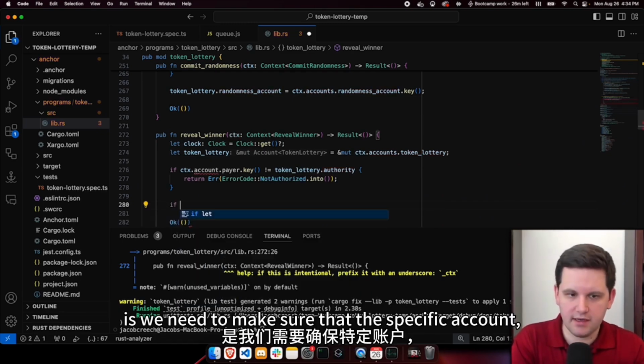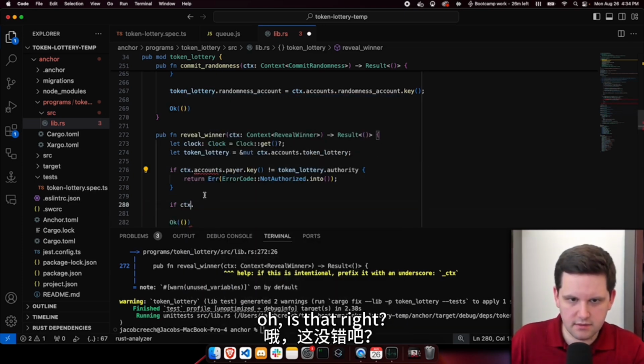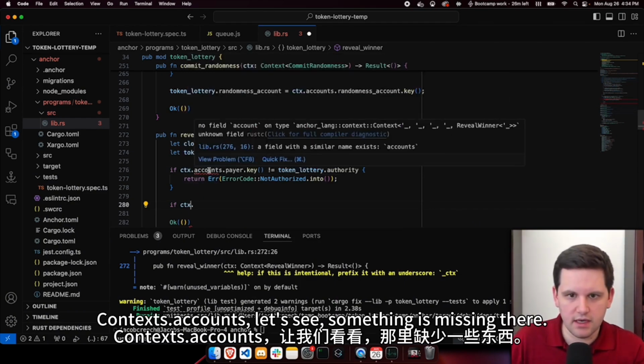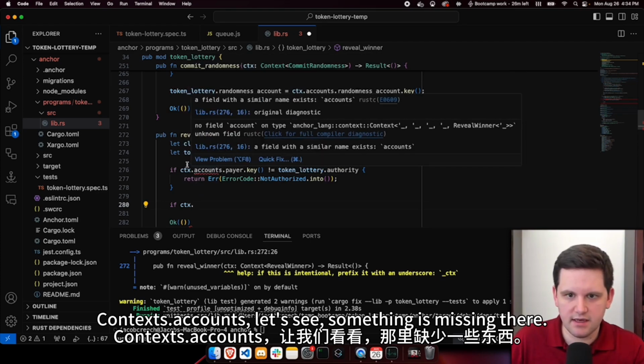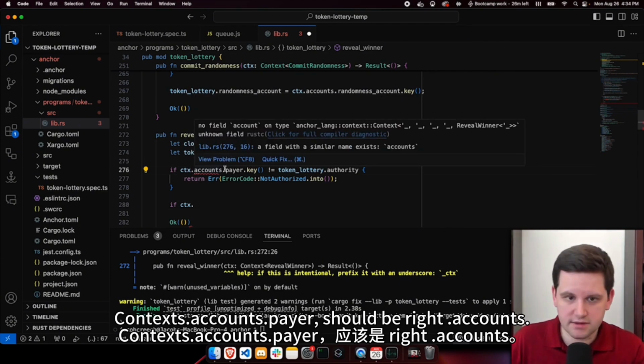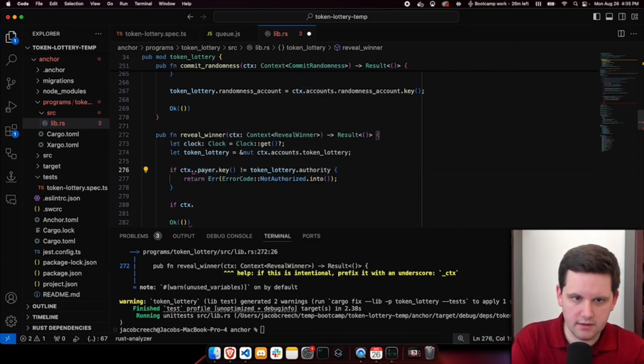And the next thing that we need to do is we need to make sure that the specific account is... right? What am I doing right there? Context.accounts. Let's see, something is missing there. Similar name for context. Let's see, context.accounts.pair should be right. Dot accounts.